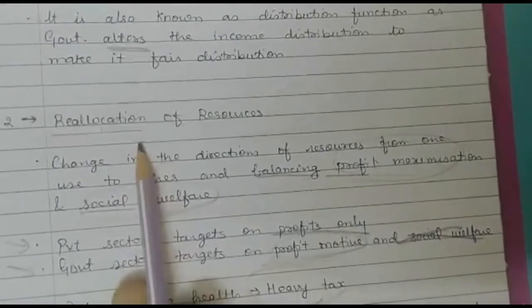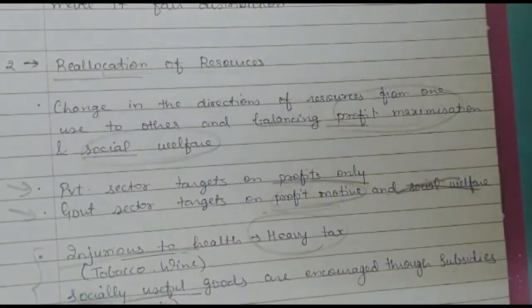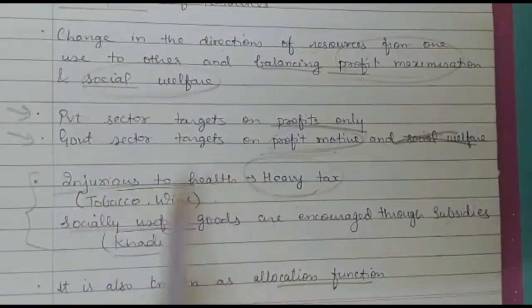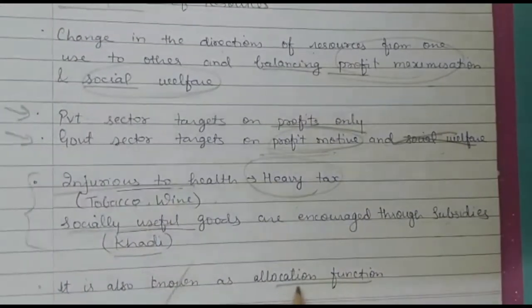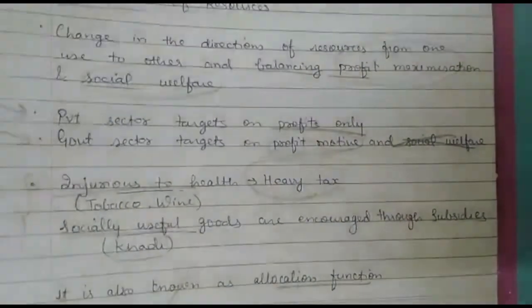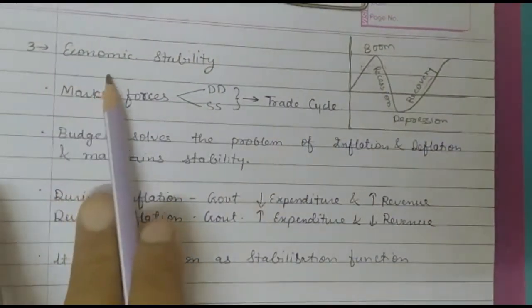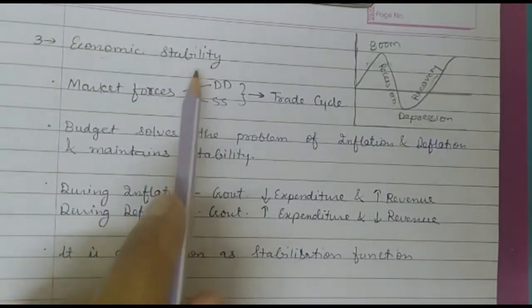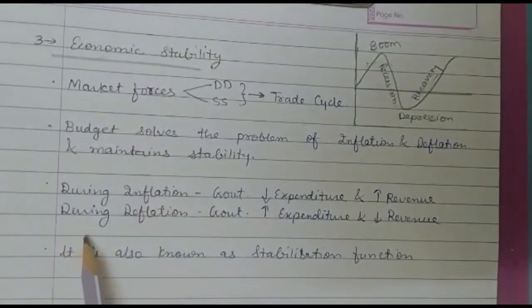In reallocation of resources, the government tries to balance between profit maximization and social welfare, charging more taxes on injurious products and giving subsidy, also known as the allocation function. Now let's talk about the third objective, economic stability. The third objective of the budget is to maintain stability in the economy.